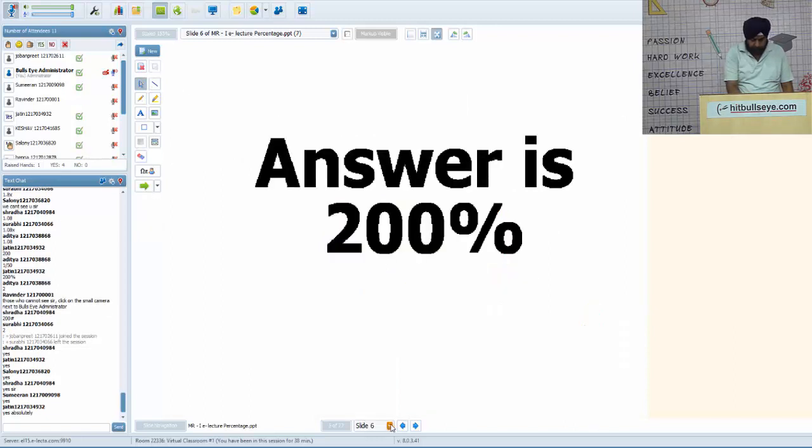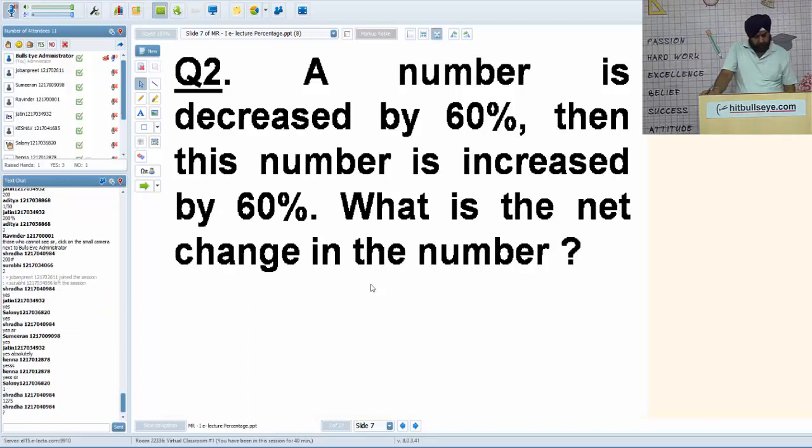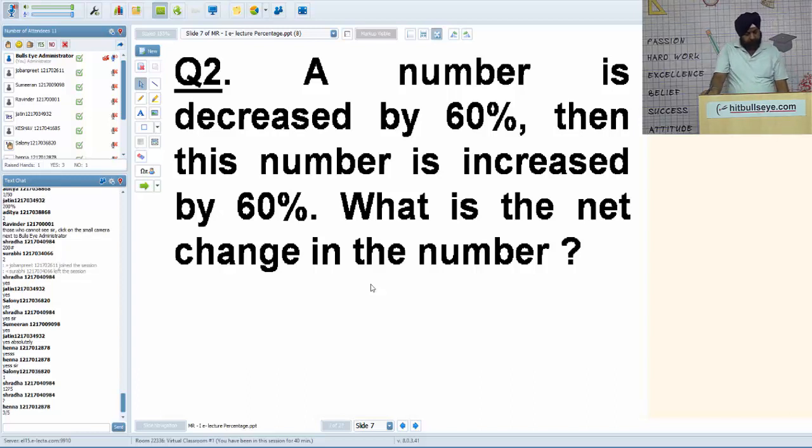Answer is 200%. The next question is: a number is decreased by 60%, then this number is increased by 60%. What is the net change in number? Quick, give it a try, we will discuss it. What is the net change in number? I am asking in percentage terms. How much percent? May I explain or are you still trying?